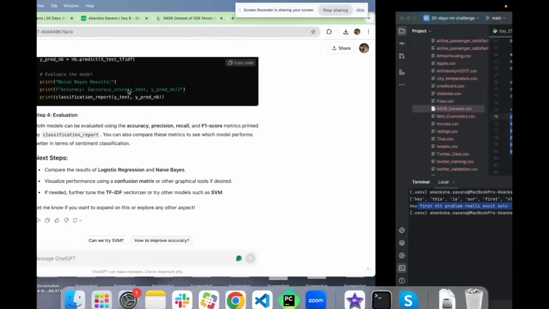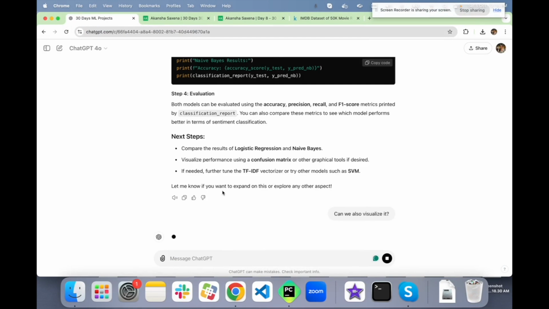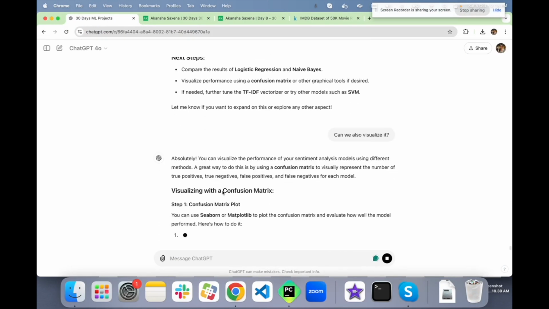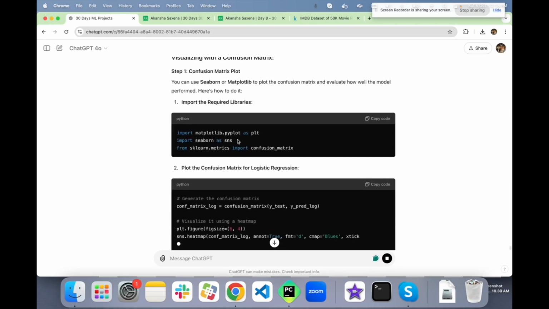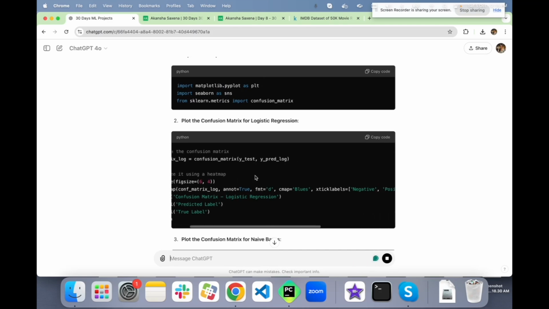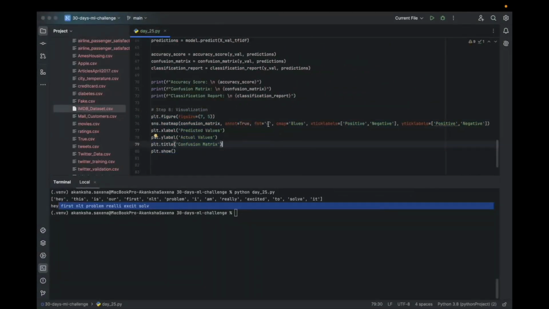Can we also visualize it? Yes, correct, as we did earlier, we are doing it here as well. It is negative, positive.